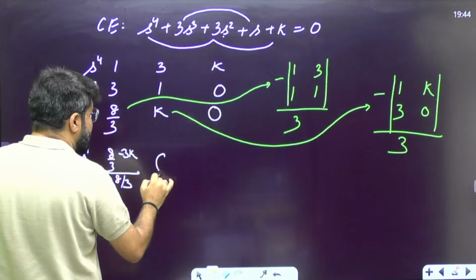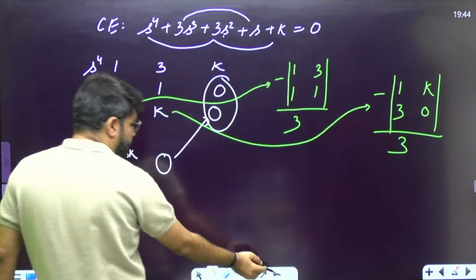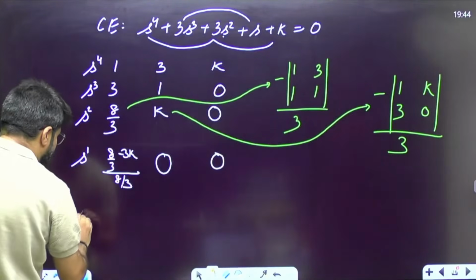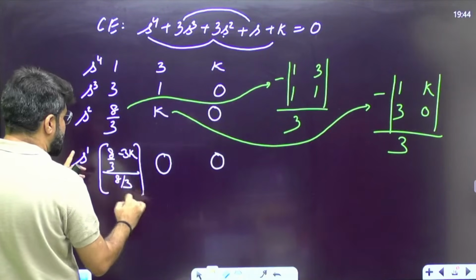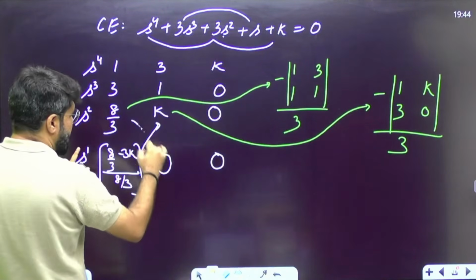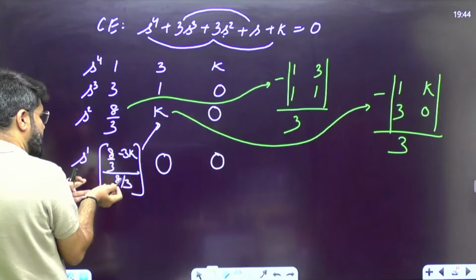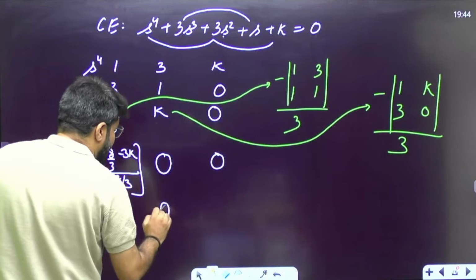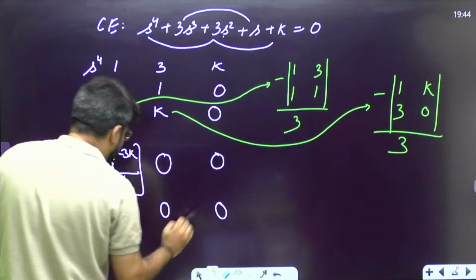Now see here, this will be directly 0. Why? Because the entire next column is 0. And when a column of a determinant is 0, the answer is 0. The last element anyway will be 0. Now, last row, s power 0. Suppose this is x, x into k, this is anyway 0. So x into k divided by x, divided by the first element, so only k will be left. So this will be k. Again 0 because this column is 0 and the last element always will be 0.